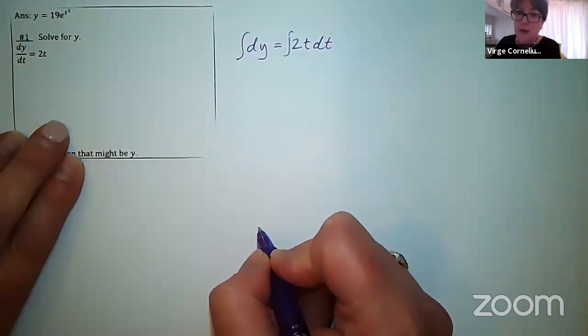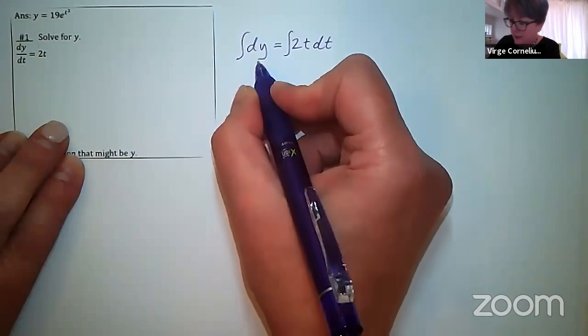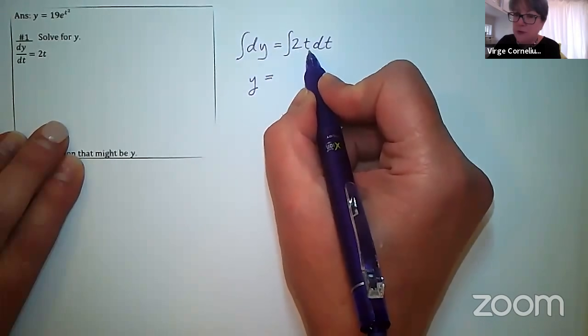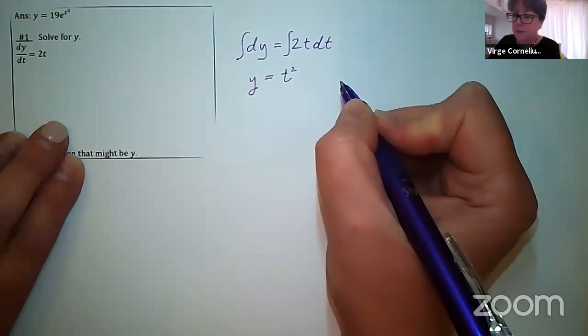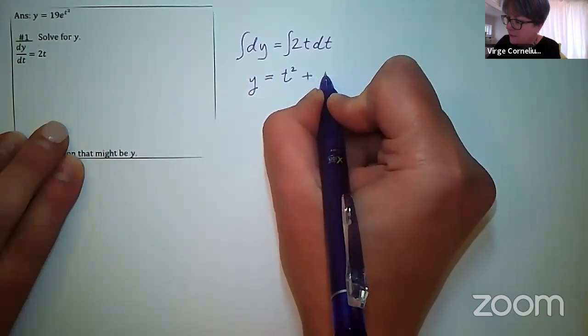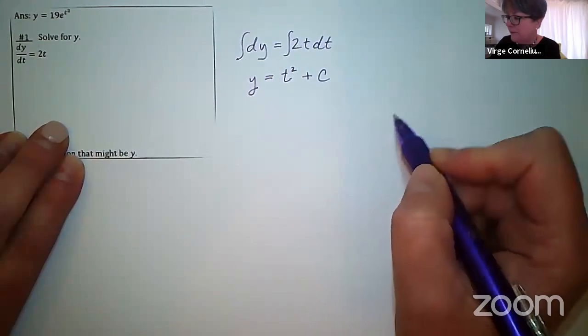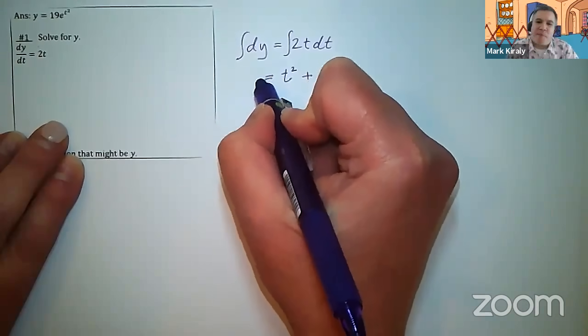Integrate on both sides. The integral of 1 dy would be y. The integral of 2t dt would be t squared. And then this idea of the plus C would come here on the right-hand side.